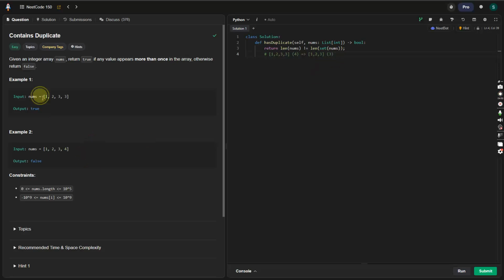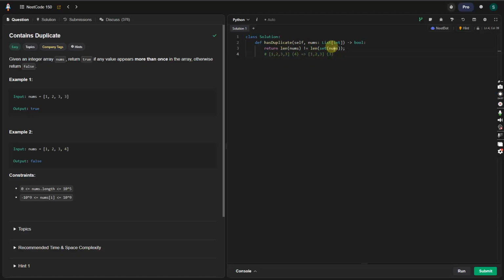So we want to return true, so we know that this contains a duplicate, and this doesn't contain a duplicate. So the basic algorithm is that if one side contains a duplicate and the other side does not, the lengths will not be the same.